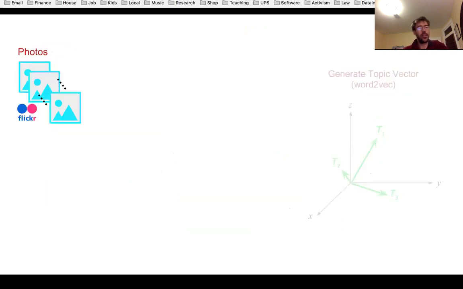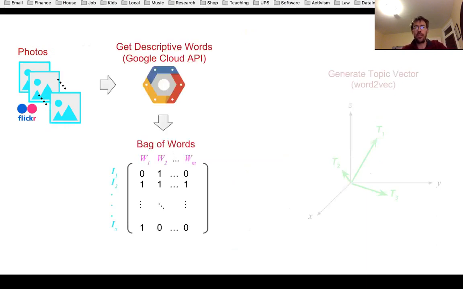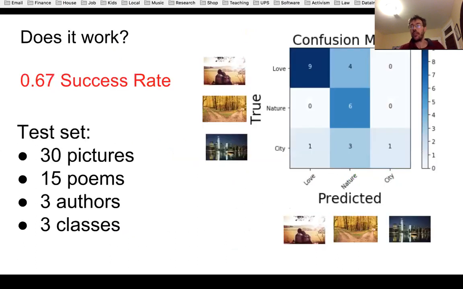On the photo side, I'm using a convolutional neural network from Google's API to extract semantic information, mostly labels from photos. And these then get sent to a bag of words, which is similarly vectorized and gives me a photo vector. The match is then ultimately a regularized match between cosine similarity but penalized by differences in sentiment.